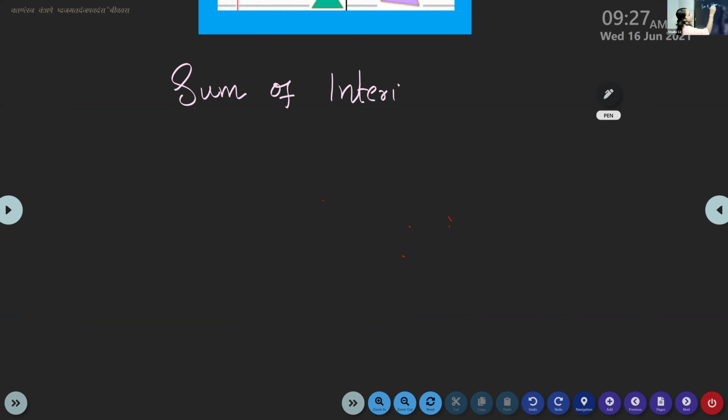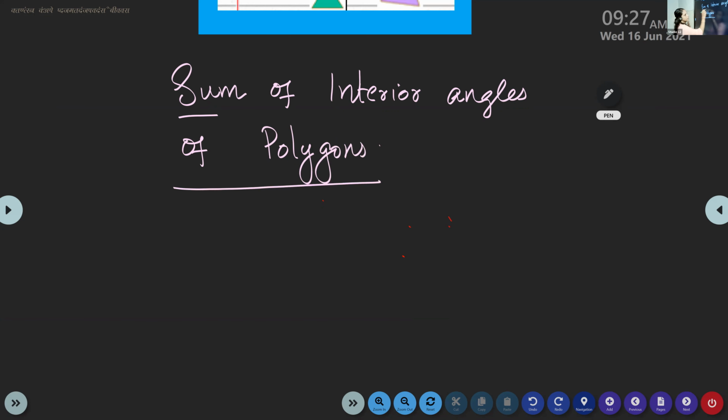You can write in your notes: sum of interior angles of polygons.